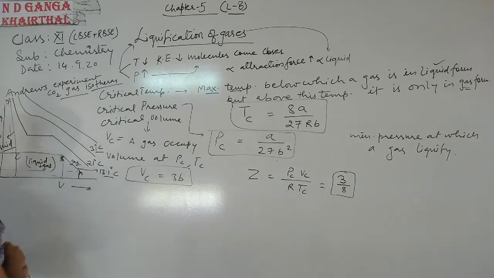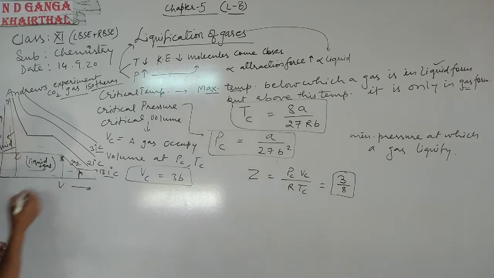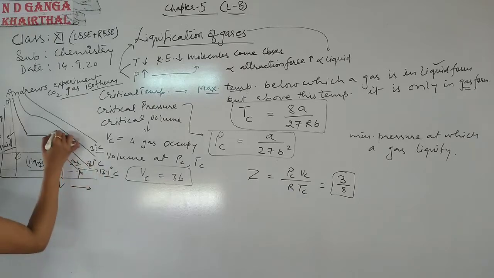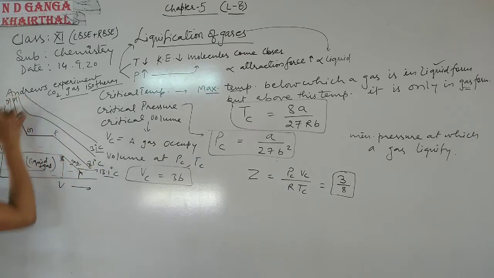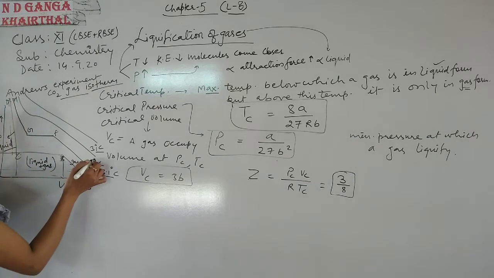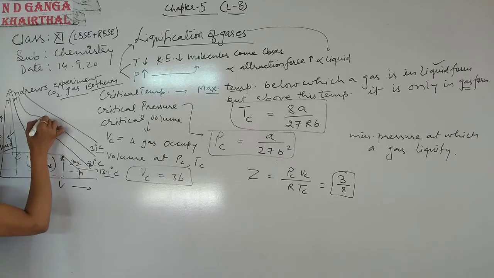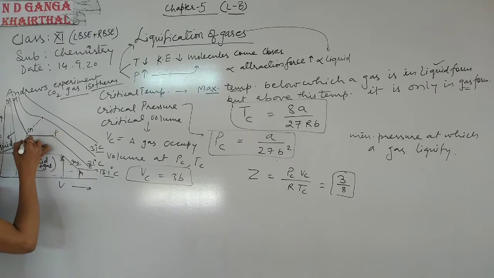The same curve is plotted at 21 degree centigrade. So we find the curve is similar, but the horizontal line becomes smaller. This horizontal line becomes smaller. Okay? For example, the curve like E, F, G and H. And at 31 degree centigrade, we find that this horizontal line becomes a point. So we get a curve like this.